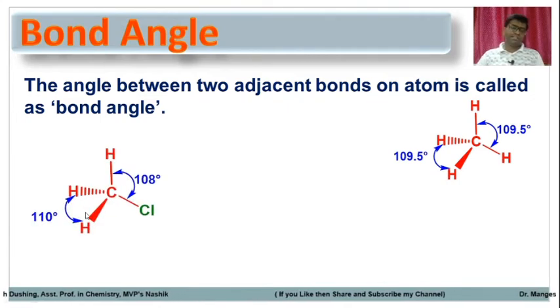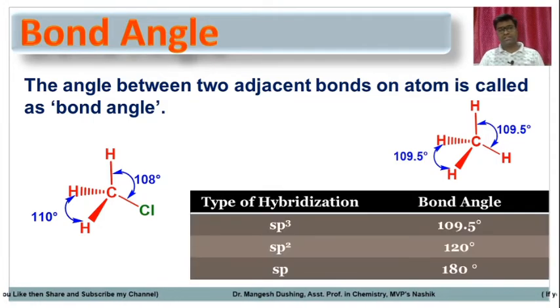So if you consider another sp3 hybridized carbon, but one of the hydrogens is replaced by another atom like chlorine, then the bond angle is not the same. Depending upon some factors, the bond angle will change. In this case, the hydrogen-carbon-chlorine bond angle will decrease to 108, while any hydrogen-carbon-hydrogen bond angle will be 110 degrees. So it depends upon which atom is attached to that sp3 hybridized carbon. Depending upon that, the bond angle will change, but not by much. It's closer to 109.5.